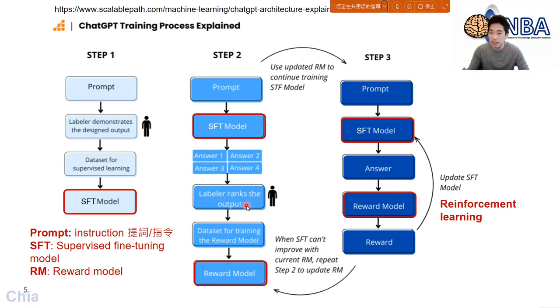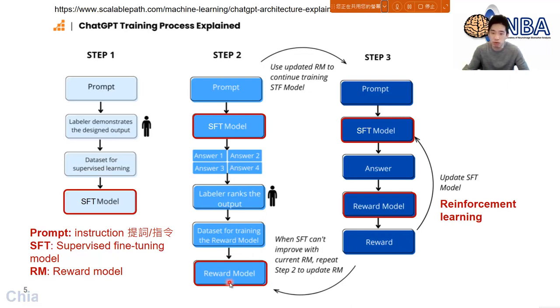Based on this data set, the machine will be able to learn which answer is the best option. Based on this rank labeling, now we can train another model, the so-called reward model. Sometimes we use the abbreviation RM, reward model. You can think of this model as giving each answer a score. For example, the best one may be 100.